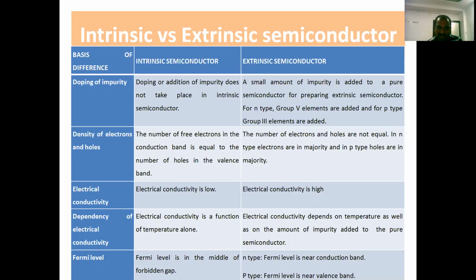And if you consider the very important parameter, Fermi energy level or simply Fermi level, in an intrinsic semiconductor, the Fermi level lies exactly midway in the forbidden energy gap. But in an extrinsic semiconductor, if it is N-type, the Fermi level is nearer to the conduction band. But in a P-type semiconductor, the Fermi level is nearer to the valence band.